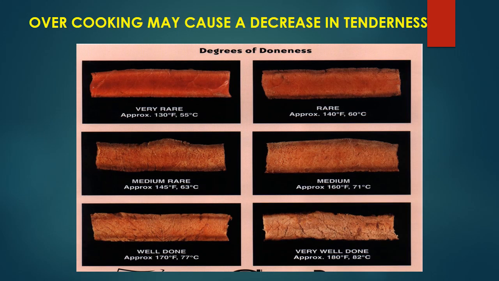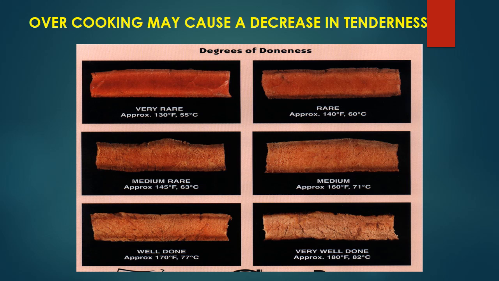In this picture, we can see the effect of cooking on tenderness, and it seems overcooking slowly reduces the tenderness, which we have discussed earlier. So earlier we discussed only three categories of doneness, that is rare, medium and well done. But here we can see another three categories, that is very rare, rare, medium, well done, and very well done.